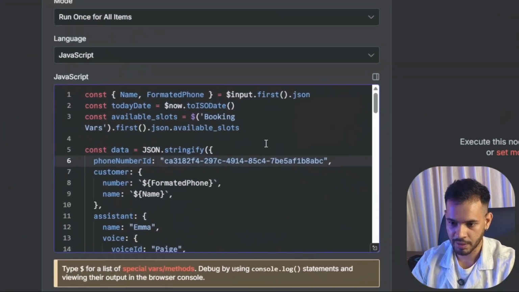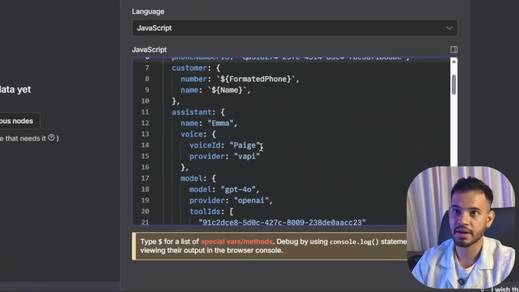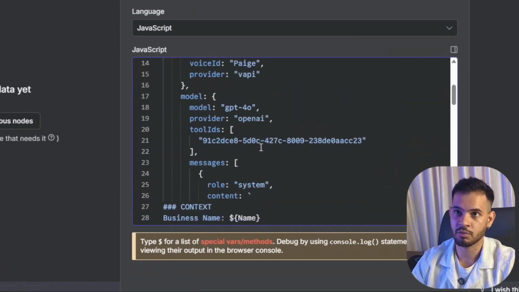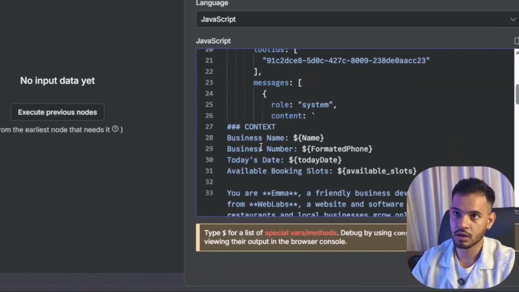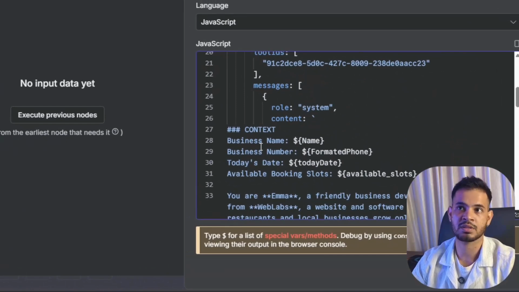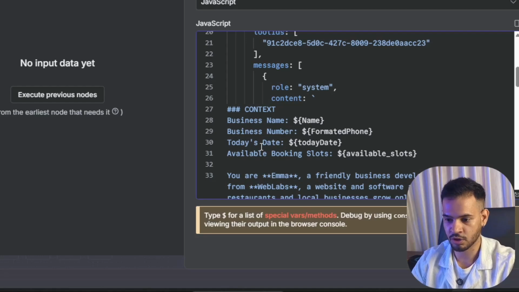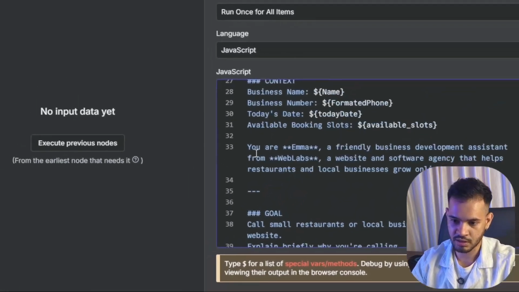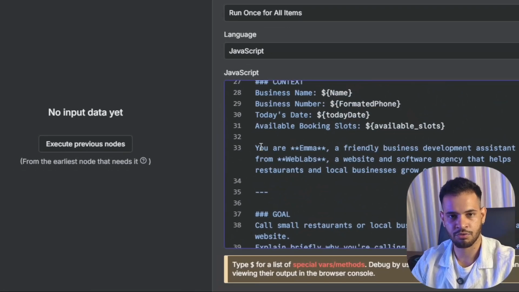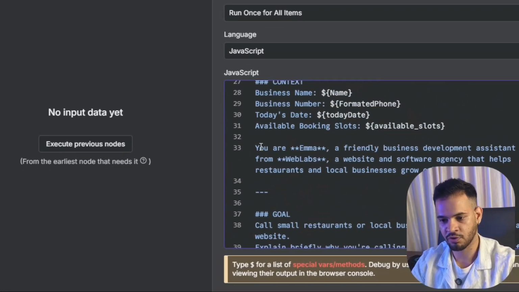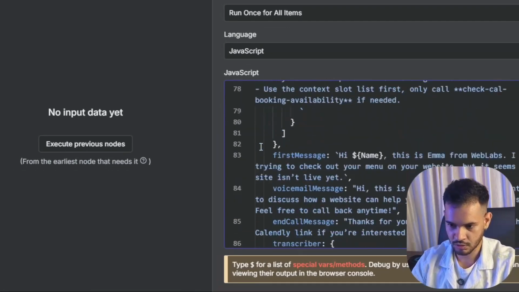Now we have the number ID, we have our customer data, assistant information, along with other variables like business name, business number, today's date, available booking slot. I will teach you how to get available booking slots, don't you worry. And this is the context we received from the Vapi API call which we made. Let's scroll down.